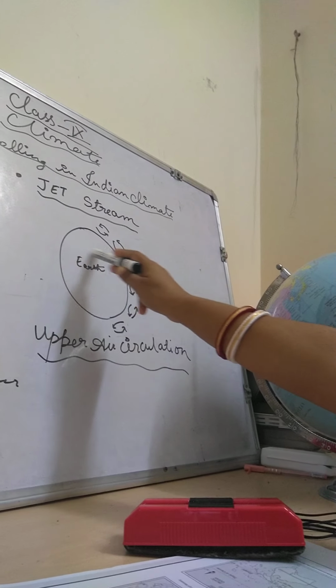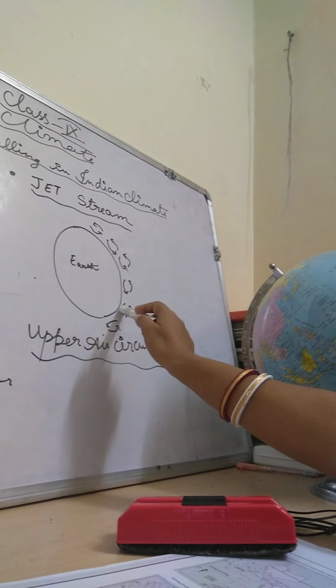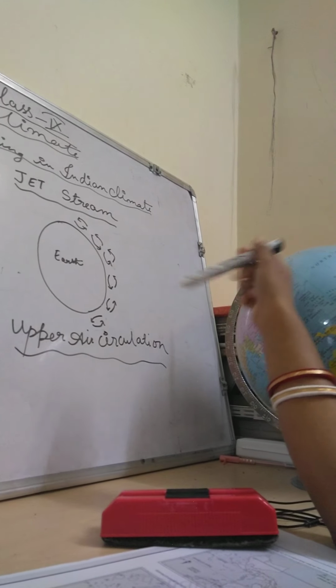Now, another thing is responsible, that is the upper air circulation in the region dominated by the westerly flow. An important component of this flow is called the upper air circulation. Children, here I will show you another diagram, where I have drawn some circulation. It depends on the latitudes: here the equator will be there, here high pressure, low pressure, high pressure, again equator, then low pressure, then high pressure, low pressure, okay. It works that way.